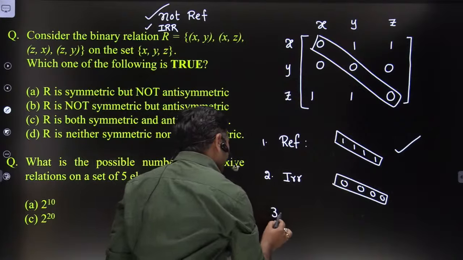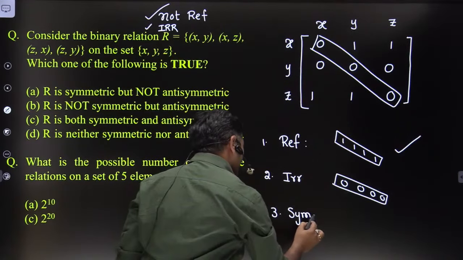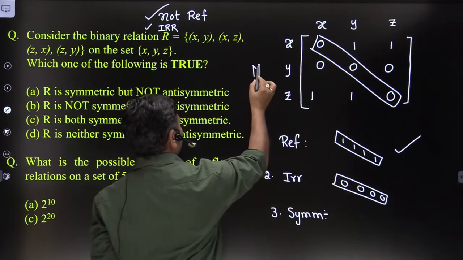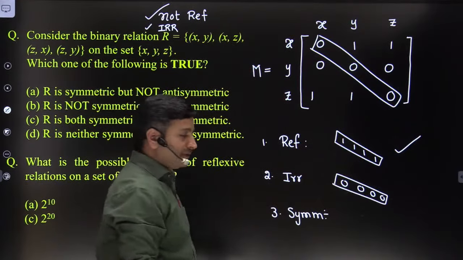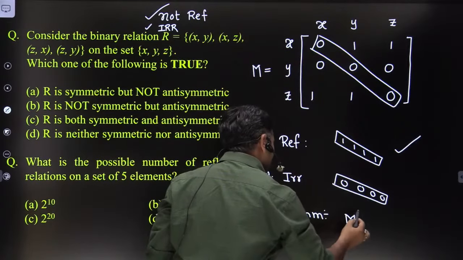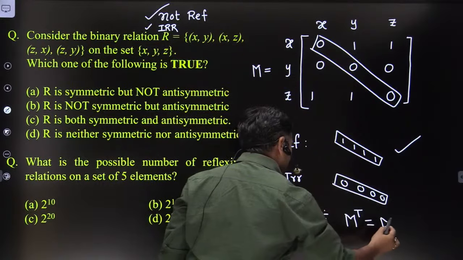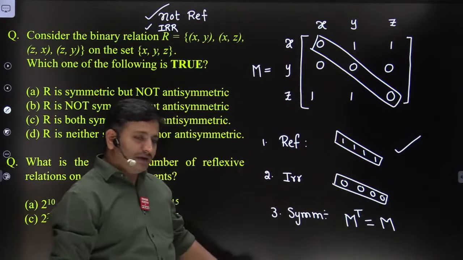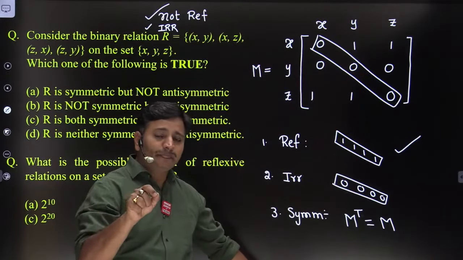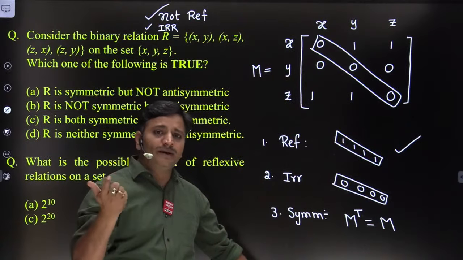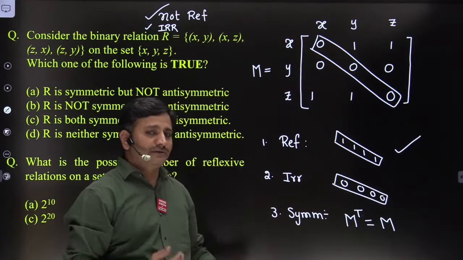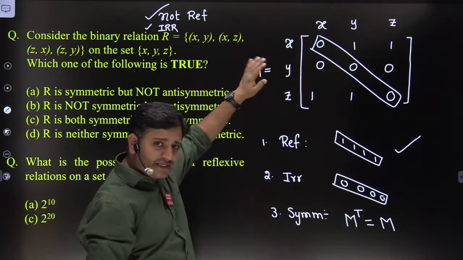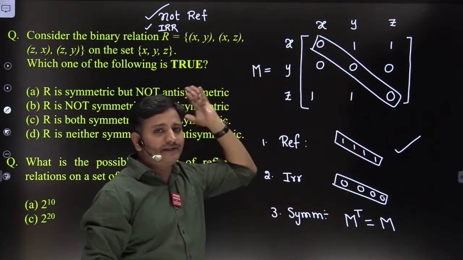Then afterwards, how do you verify symmetric, friends? Very simple. The given matrix you can call it as M, and find M transpose. If M transpose is equal to M, then we can say that relation or that matrix is symmetric matrix. In linear algebra, you might have studied that if the transpose of the given matrix is equal to the original matrix, then that matrix is called symmetric matrix. The same concept I am explaining here. Find the transpose of this matrix. If the transpose is the same as the original matrix, then we can say relation is symmetric.